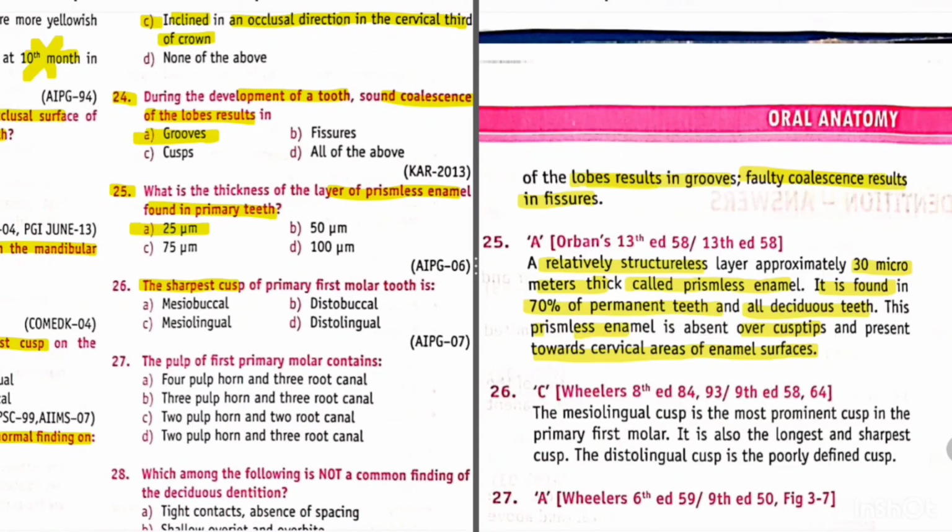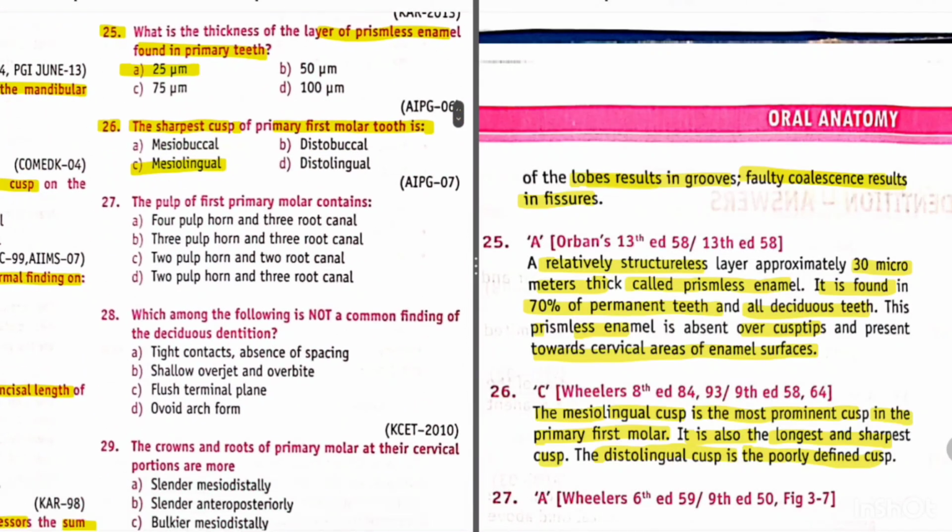Question 26, the sharpest cusp of primary first molar tooth is. Which is the sharpest cusp of the primary first molar tooth? Mesiolingual. Okay, the mesiolingual cusp is the most prominent cusp in the primary first molar. It is also the longest and the sharpest cusp. The distolingual cusp is the poorly defined cusp.